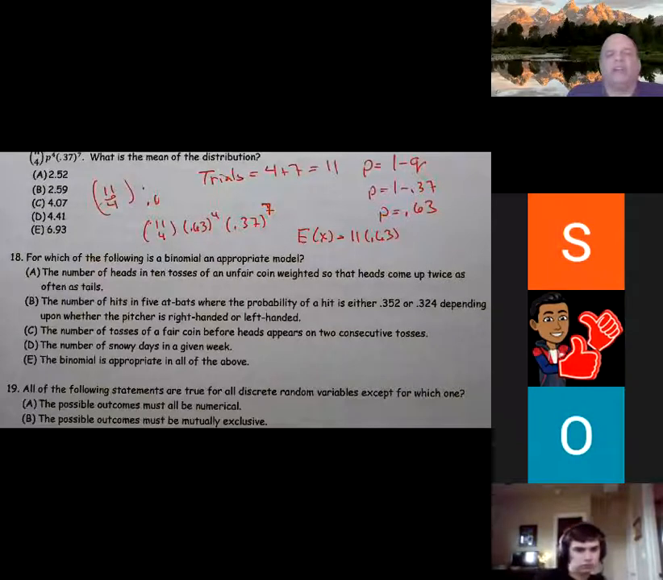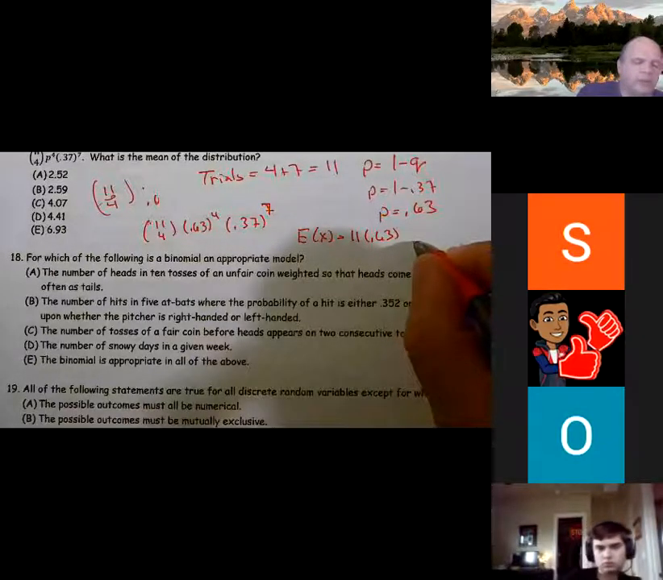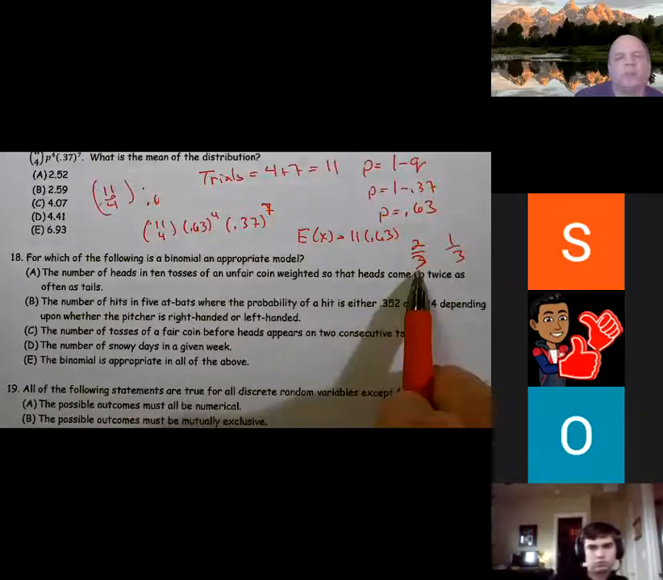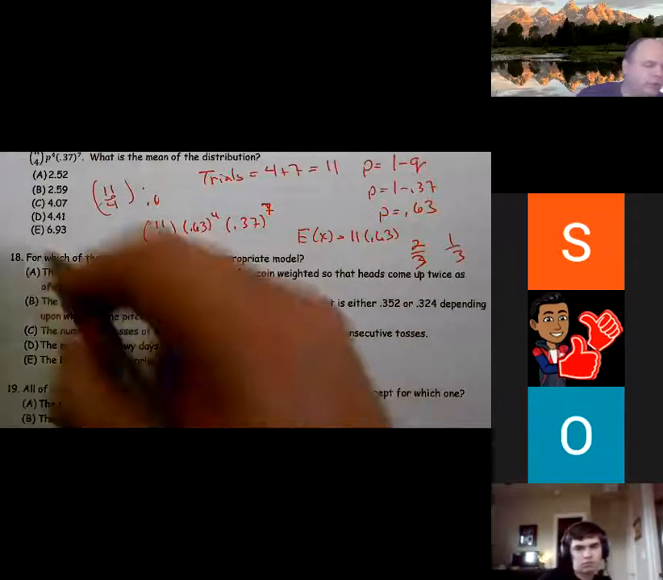So the number of heads in 10 coin tosses of an unfair coin weighted so that heads comes up twice as often as tails. Well, in this particular case, the coin has been altered, but so heads is essentially coming up 2/3, tails is essentially coming up 1/3, but that's a fixed probability, and we also have a fixed number of trials, so this looks pretty good.